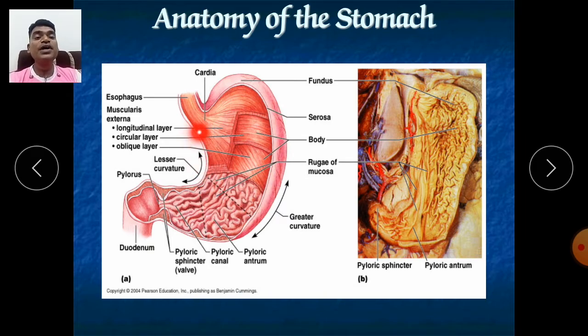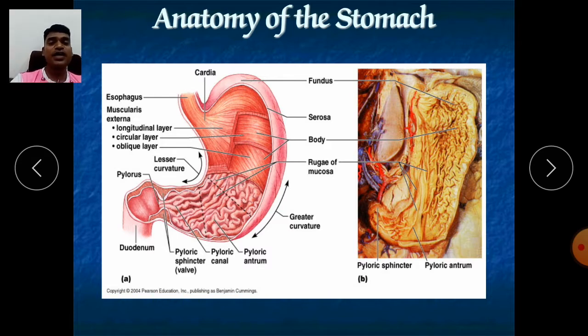The medial part, the concave middle part of our stomach, is called the lesser curvature. And the convex part, the lateral convex part of our stomach, is called the greater curvature. Now here you can see the longitudinal layer, the circular layer is also there, and the oblique layer is here. So there are 3 types of layers of muscularis.